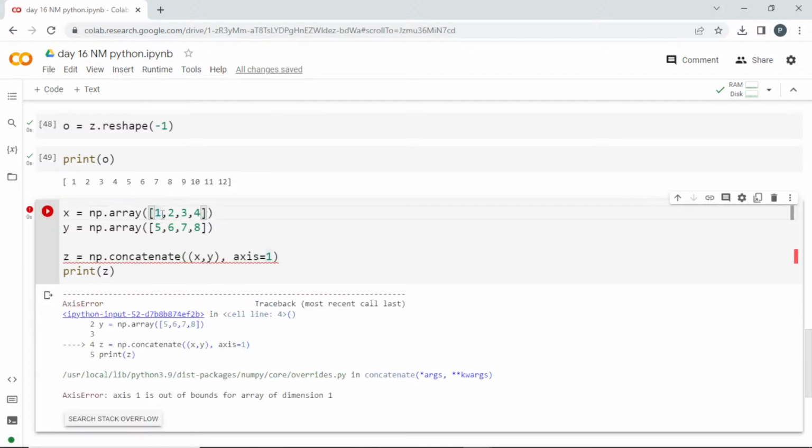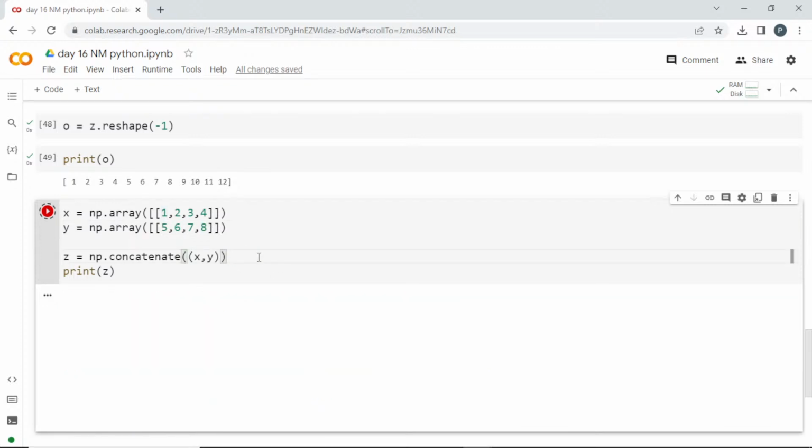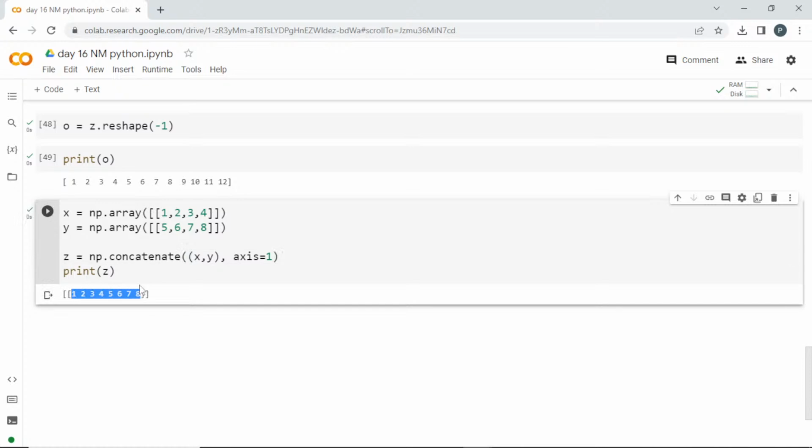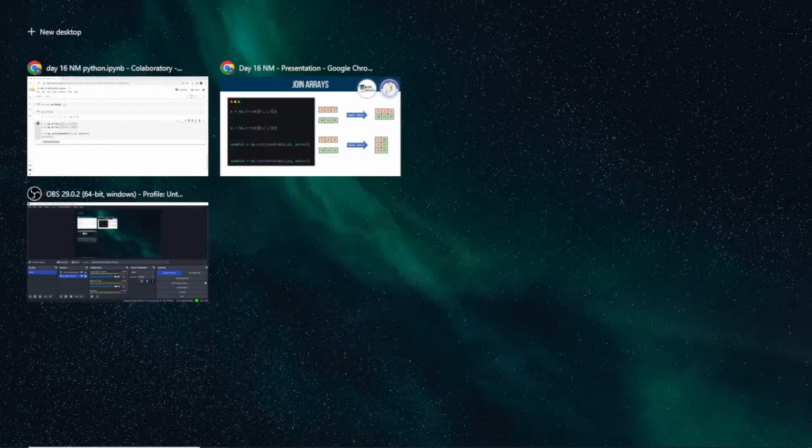You can do it in a 2D array also. I'll first do it without the axis. So this is how, when you use the concatenate option, it is going to add two-dimensional arrays, and I'll go with axis equal to 0. It is the same, but if you mention axis as 1, it is going to combine in a different order. See here, it is going to combine both of the 2D arrays into a single one. This is how we can use the axis to do this operation. And there are other options also other than concatenate.